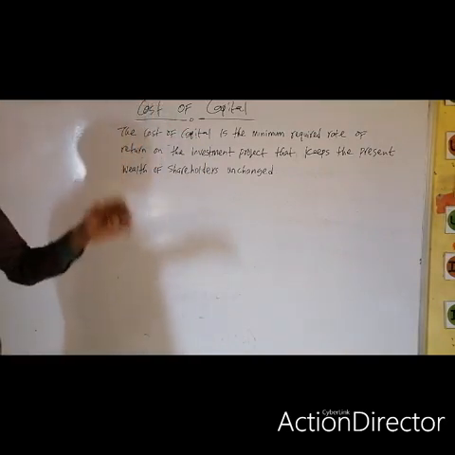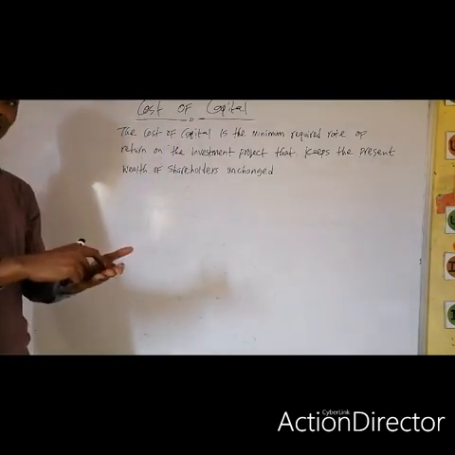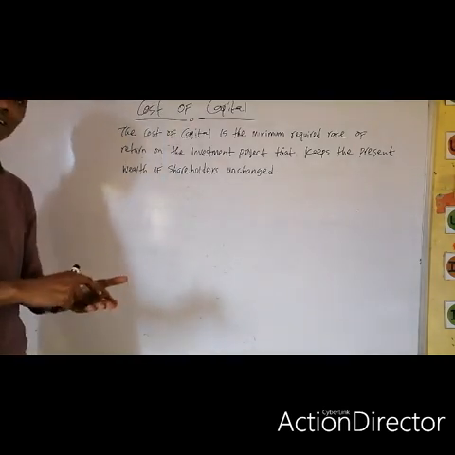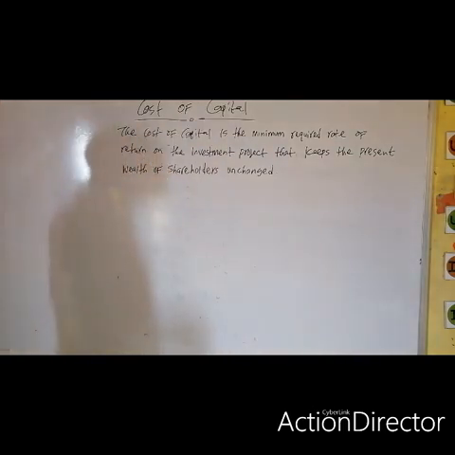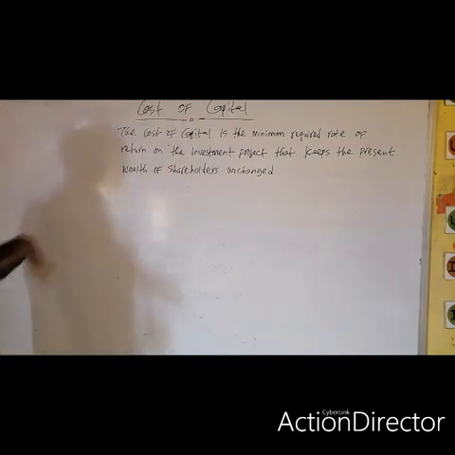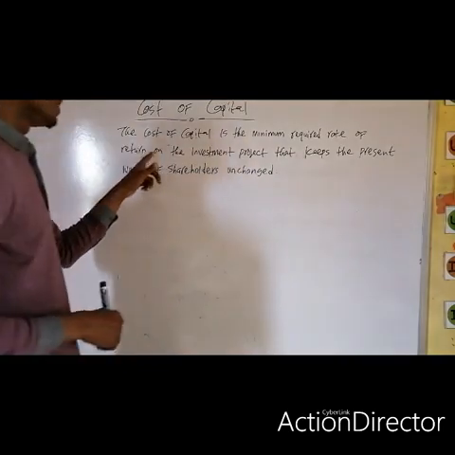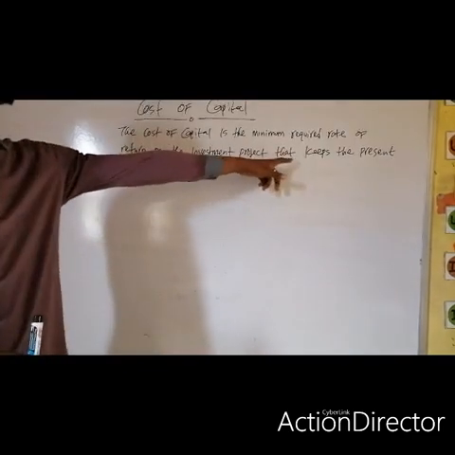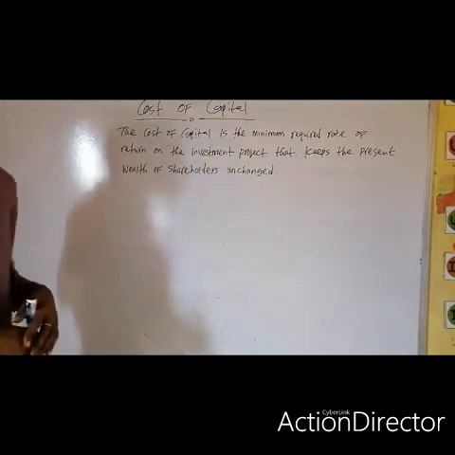Now, what is the cost of capital? That capital, which is the bottleneck resource. After getting that capital, what is the cost attached to it? That's what we are looking at here. By definition, we said the cost of capital is the minimum required rate of return on the investment project that keeps the present wealth of shareholders unchanged.